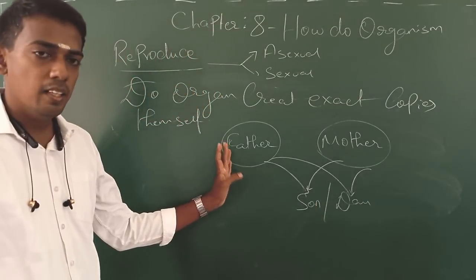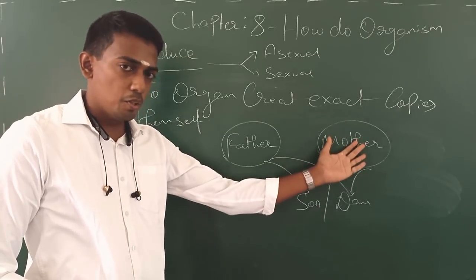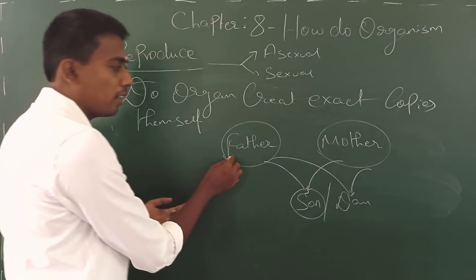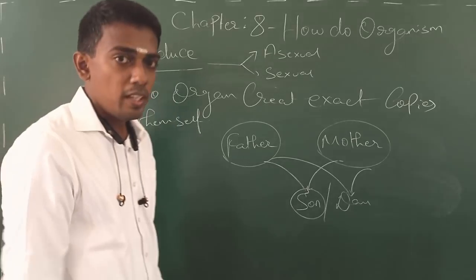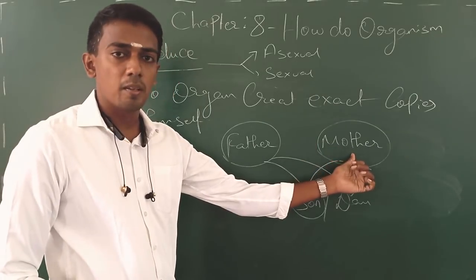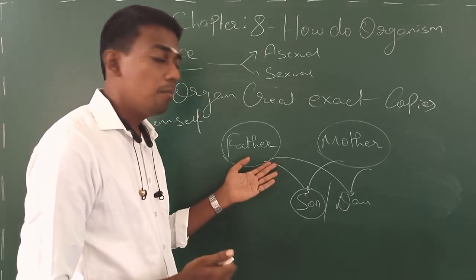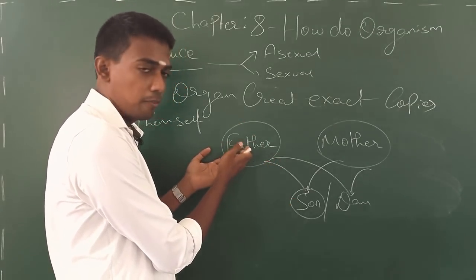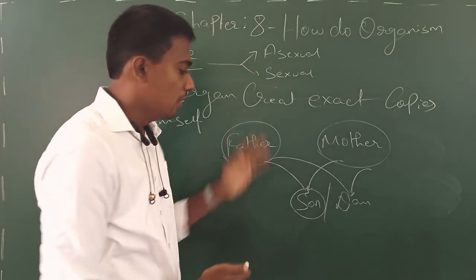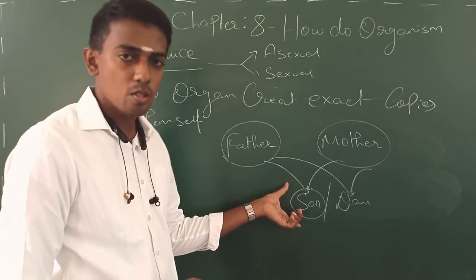Father has donated his own genes to his son, and mother obviously is donating her own genes to the son. The son possesses the characters of both father and mother. Not only that, he has some unique characters which are not seen with father and mother. Every organism possesses such new characters. Sometimes characters may skip the father and be received from the grandparents. This is called inheritance. We are going to study in the next chapter why this all happens.